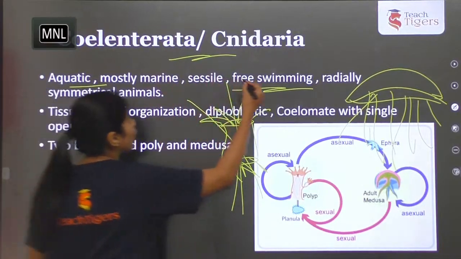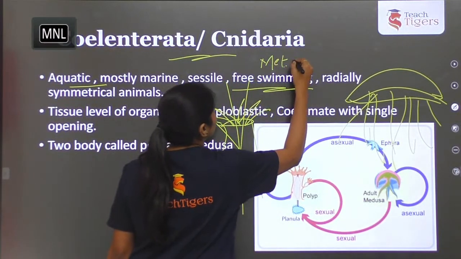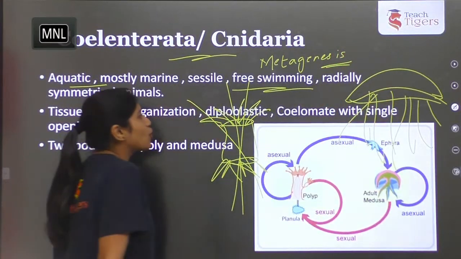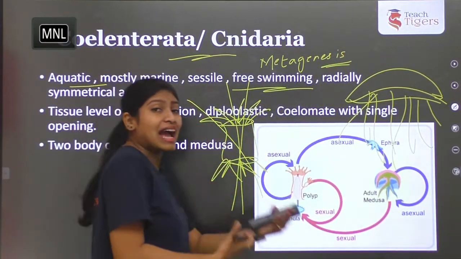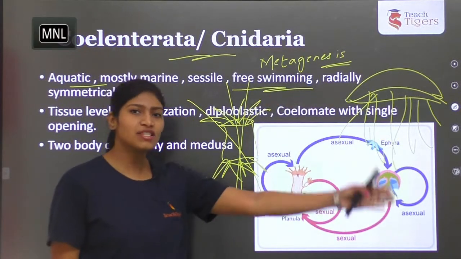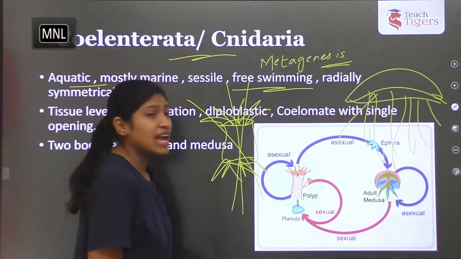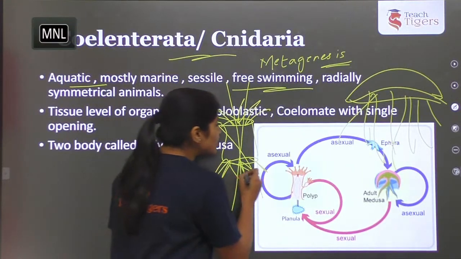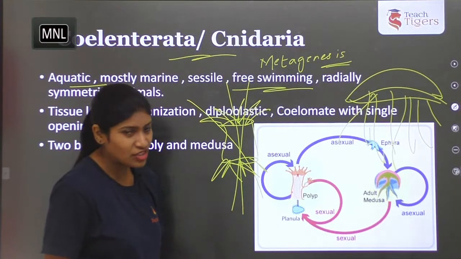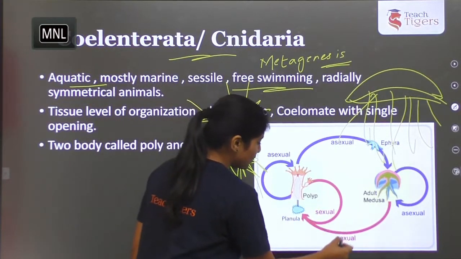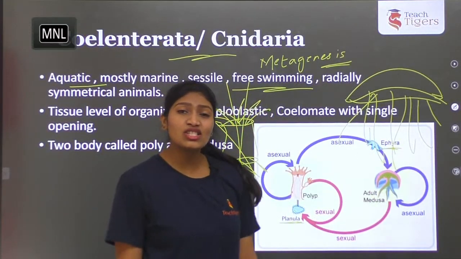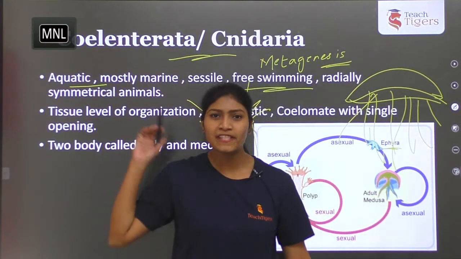That is a very important point in here. Metagenesis. Metagenesis is exhibition of or showing alternation of generations in the zooid forms. One is polyp form and the other one is medusa form. So you can see here, and larval forms. Because the development is indirect, so we have larval forms in coelenterates. The best examples are planula larva and ephyra. So these two are the larval forms in coelenterates.